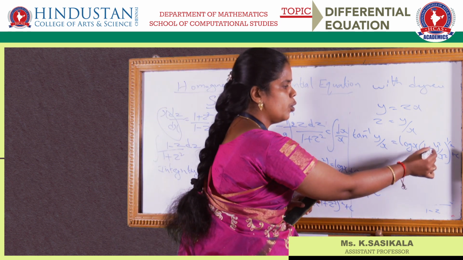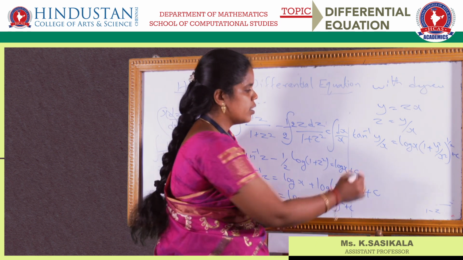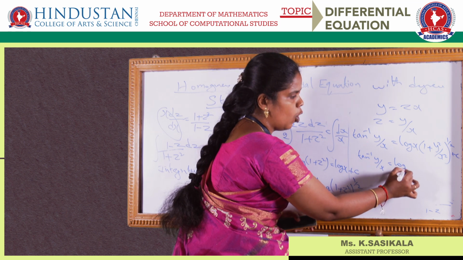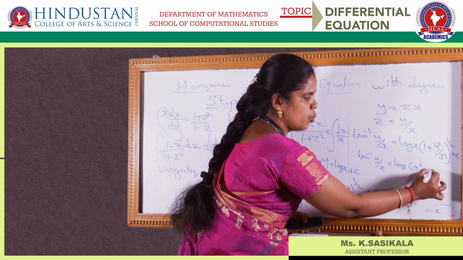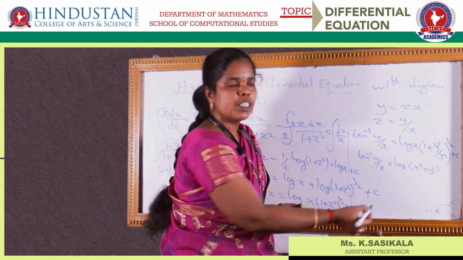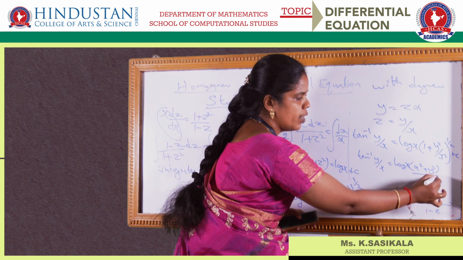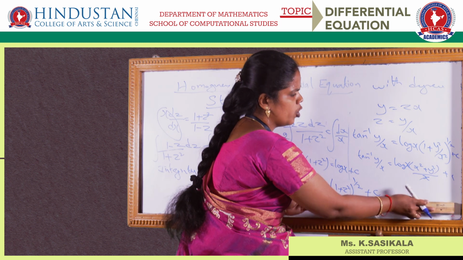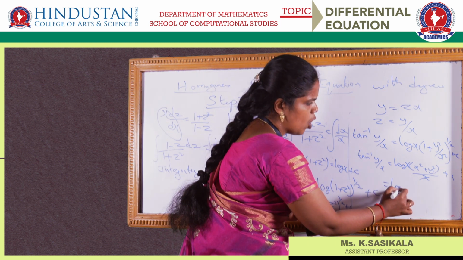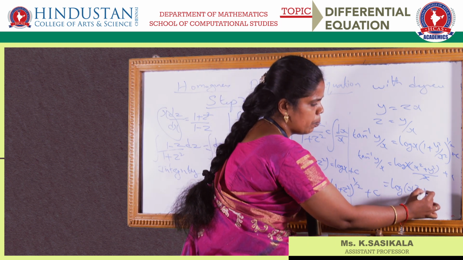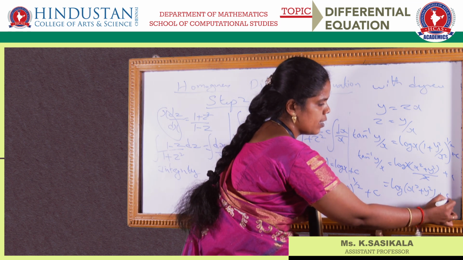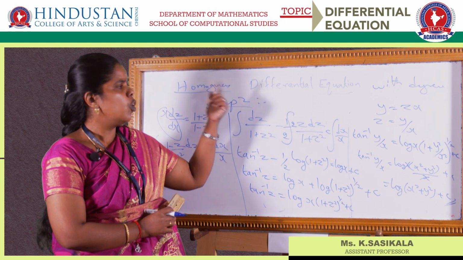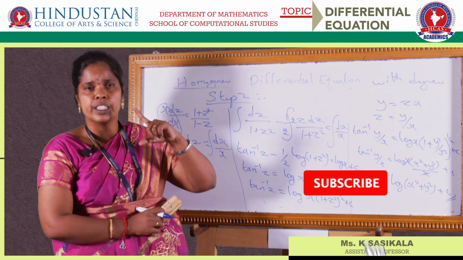So what you can do is you can take the common LCM. So tan inverse of y by x is equal to log of x square plus y square, whole power 1 by 2 into x, plus c. So the x's get cancelled. So you will be having the answer as log of x square plus y square plus c. So this is the answer for the given problem, the homogeneous differential equation of degree 0.